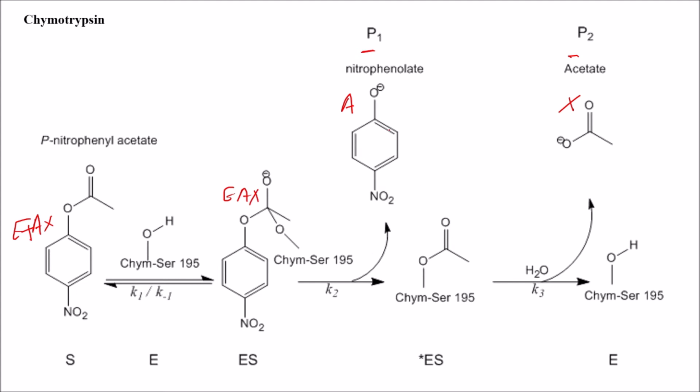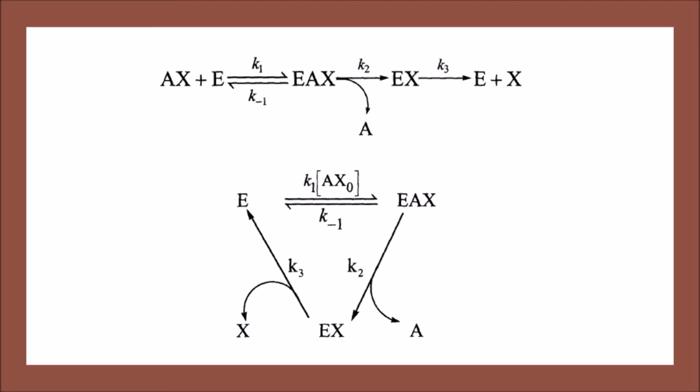In this step A is released, so this will be EX, and finally X is released, so we have E. So the substrate combines with the enzyme E to form one intermediate, EAX, then a second intermediate, EX, and finally the enzyme is released and the final product P2 is released. Just like the previous case where only one intermediate was there, King and Altman have represented this equation in cyclic form.